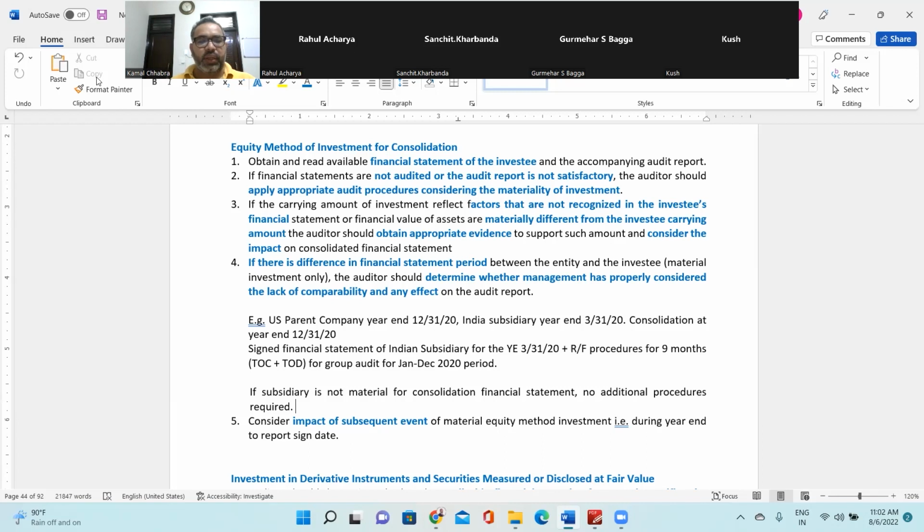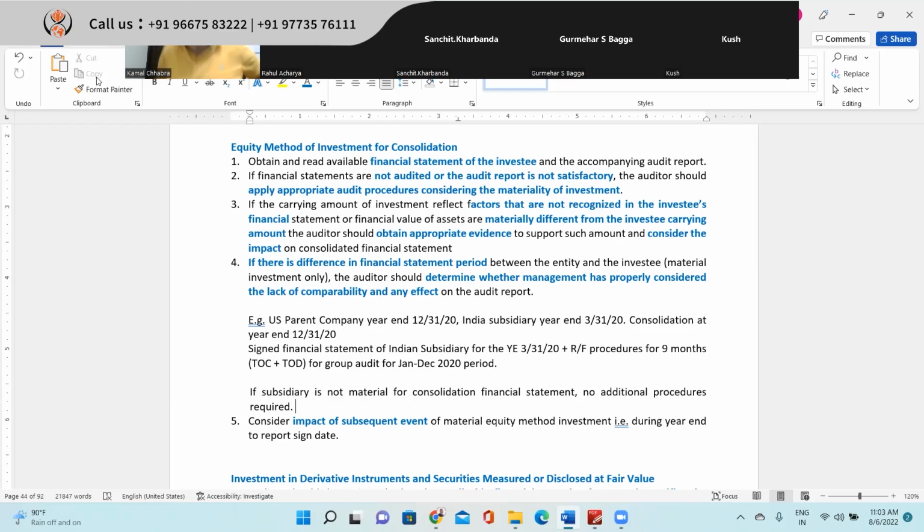If there is a difference in the period, how do you test it? We discussed an example of a January to December period compared to an April to March period for nine months, and what additional audit procedures you are required to perform if that investment is material. And then if there is a subsequent event for the respective subsidiary or investment in which you have made an equity based investment, consider the impact of the subsequent event as well.